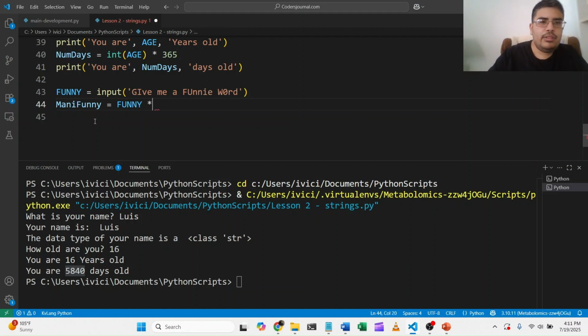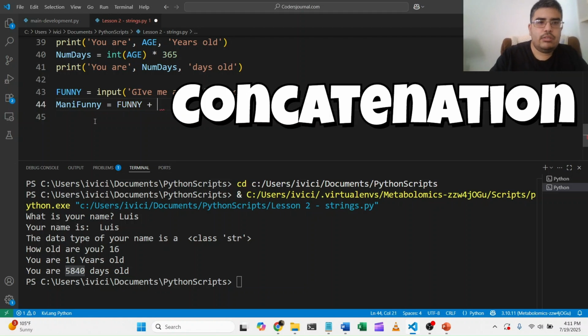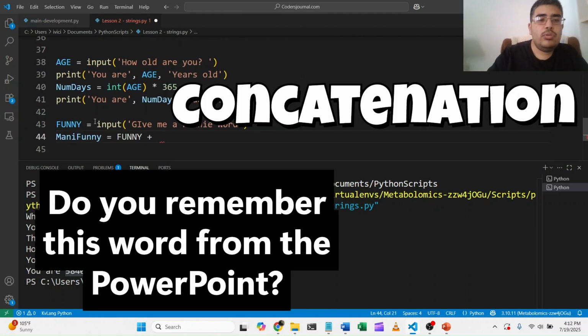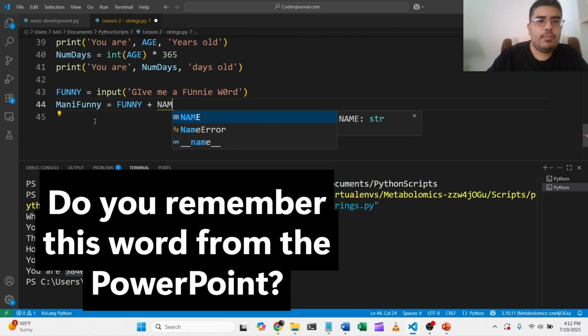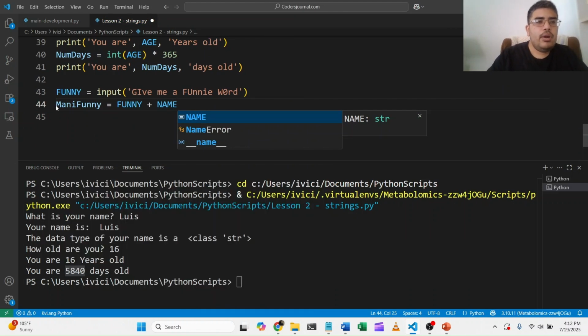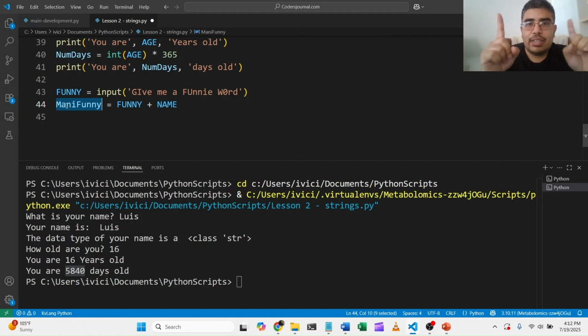Let's multiply it. No, we're gonna add it. So here we're gonna get into concatenation. We're gonna add it to the previous variable of name. So here's the concatenation I told you guys about. What do you think is gonna happen? If you don't know, give me a sec and I'll run it and you can see what happens.